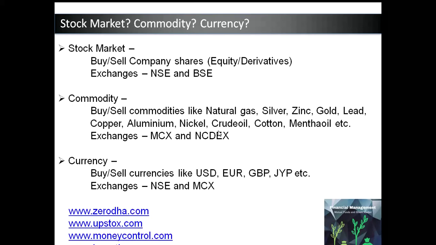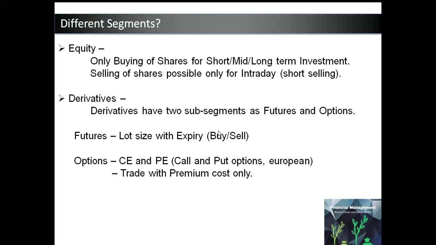Different currencies that can be traded are USD, EUR, GBP etc. on NSE and MCX exchanges. Majorly two different segments are in the share market, that is equity and derivatives. Equity is nothing but trading of shares for short, mid or long term. Basically, only buying of shares is possible for a certain time period and selling later, but if anyone wants to sell shares first and then buy, it is possible only for intraday trading and it is called short selling.